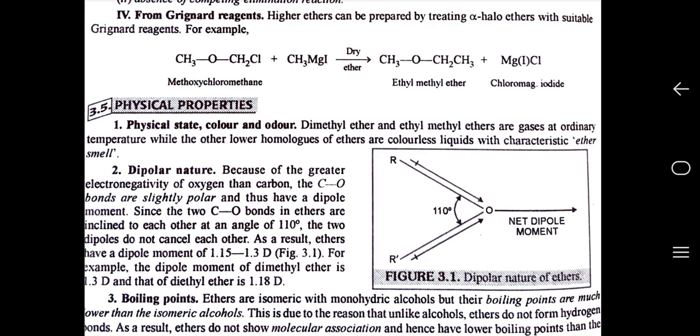Since the two C-O bonds in ethers are inclined to each other at an angle of 110 degrees, the two dipoles do not cancel each other. As a result, ethers have a dipole moment of 1.15 to 1.3 debye. For example, the dipole moment of dimethyl ether is 1.3 debye and that of diethyl ether is 1.18 debye.